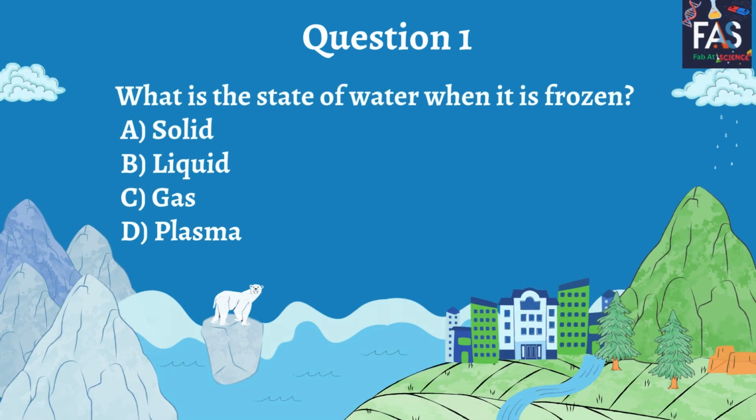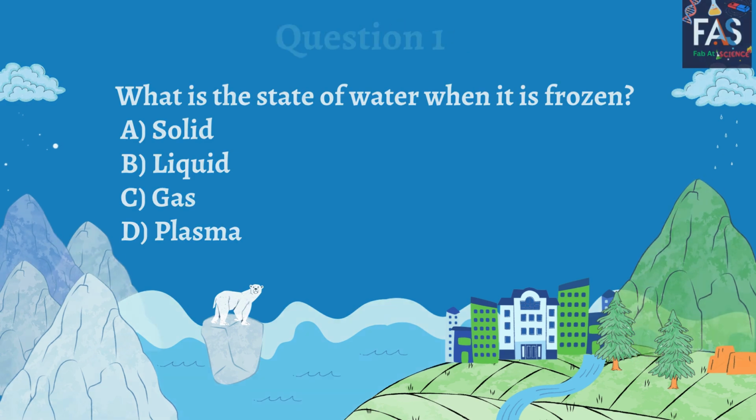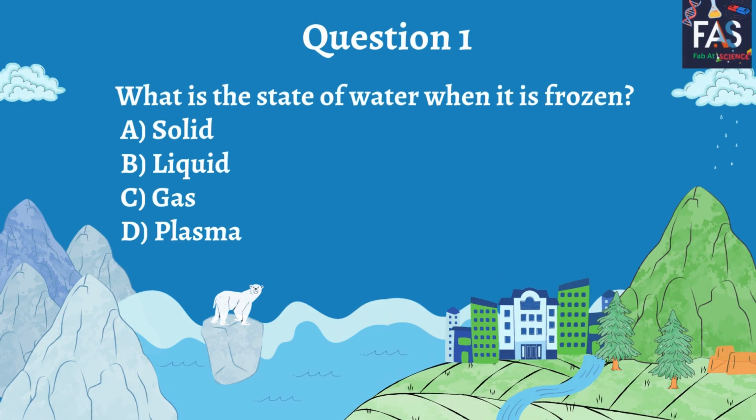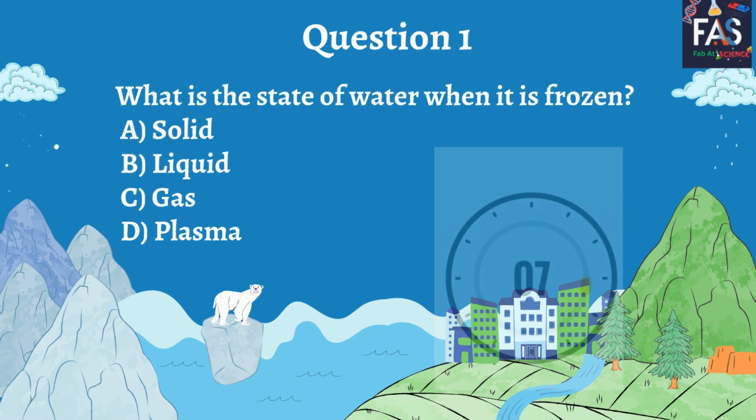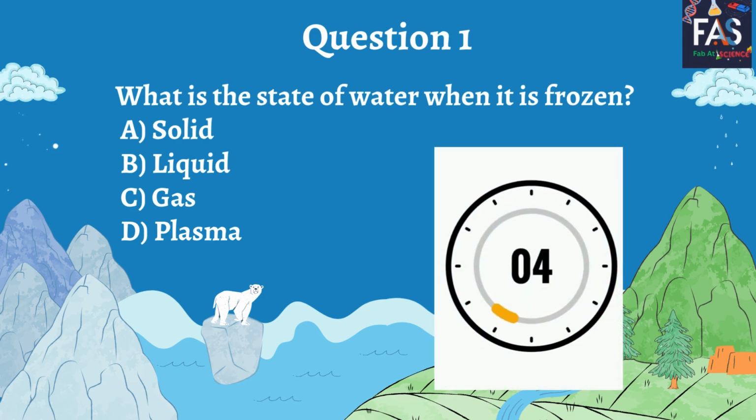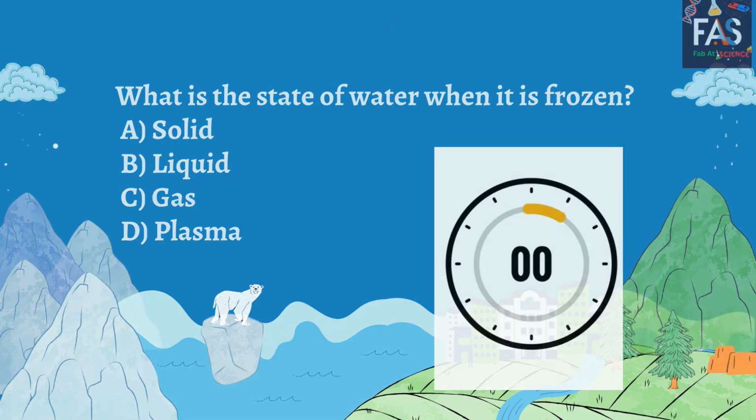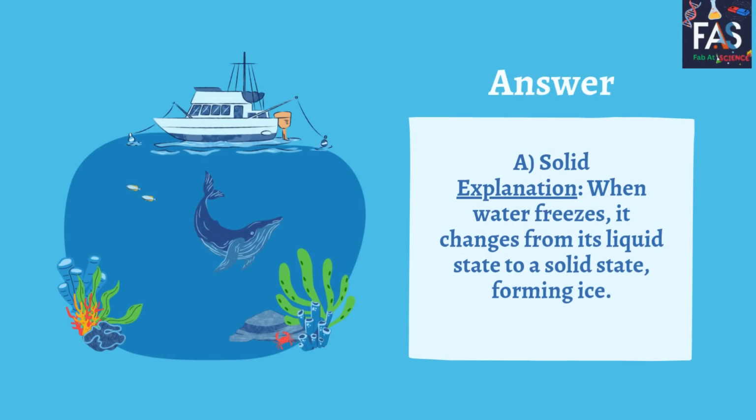Question 1. What is the state of water when it is frozen? A. Solid. B. Liquid. C. Gas. D. Plasma. Answer. A. Solid. When water freezes, it changes from its liquid state to a solid state, forming ice.